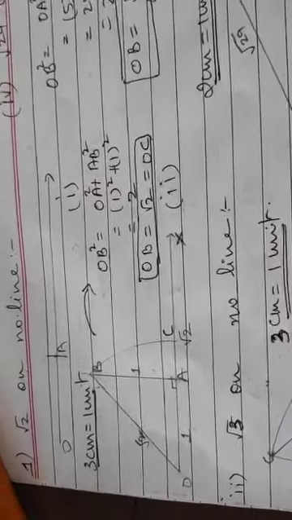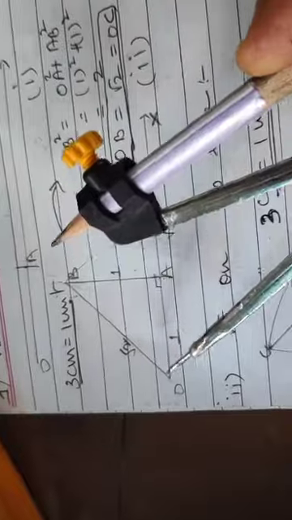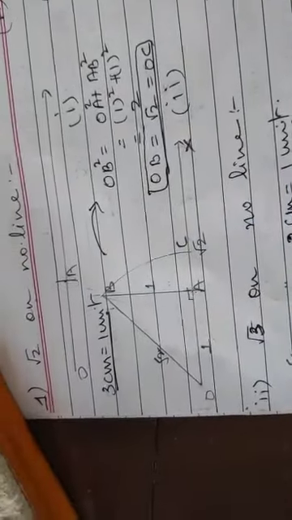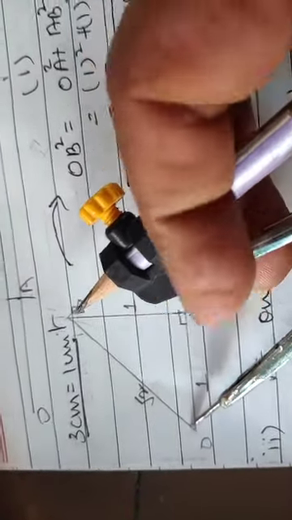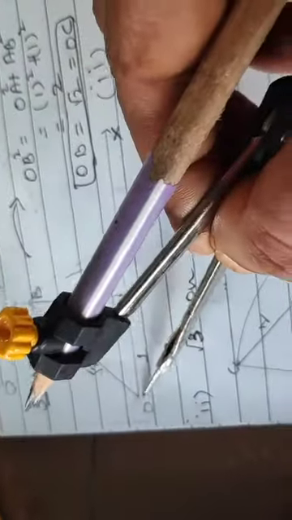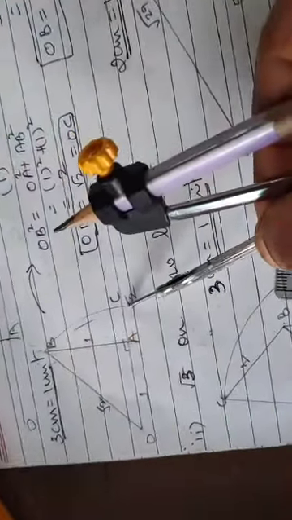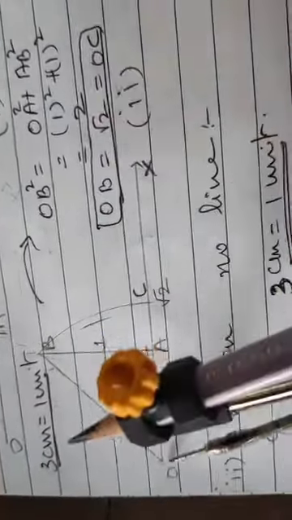Now how did I mark OC? That is very interesting. You take the compass. And then you measure this distance with the help of your compass. Am I clear? You measure this distance with the help of your compass. See? Slightly stretch it. And from here till here you put, and then you rotate it like this. This is what I do. So when you rotate the compass by placing the point over here, you will get it over here. This is root 2 and you have rotated it. So this distance will also be root 2. So I wrote OB root 2 equal to OC.